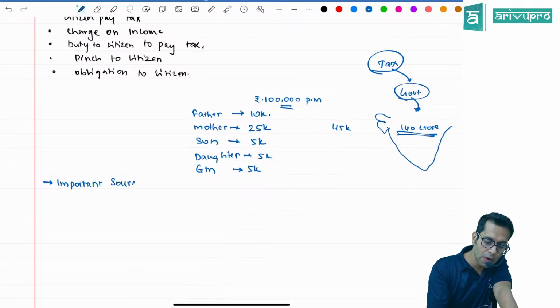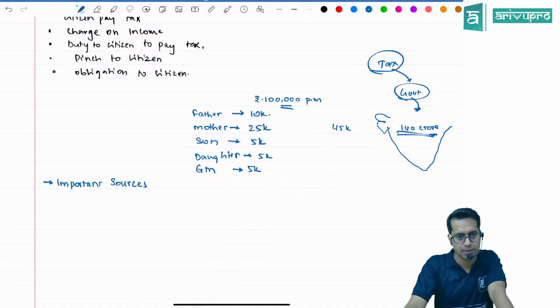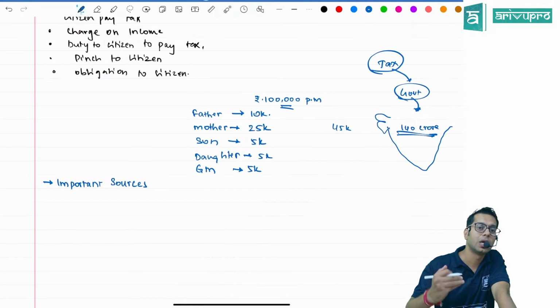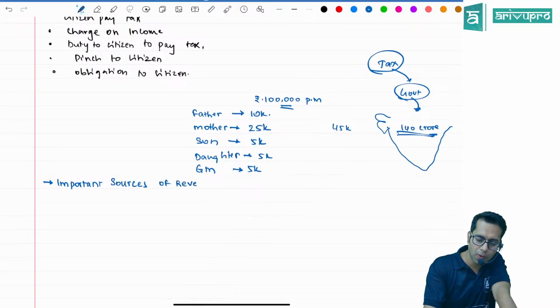Now please note, it does not mean that government is making money only through tax. Government also has its own businesses. Government has also taken loans from other countries, etc. Correct? So one of the important sources of revenue to the government is this tax.